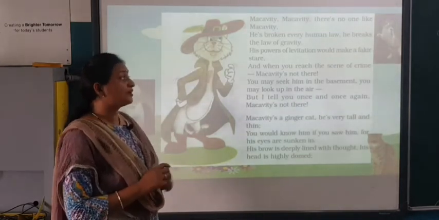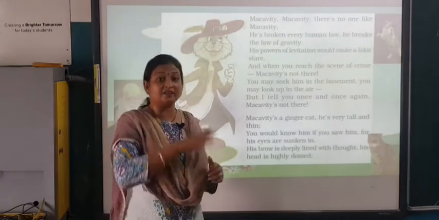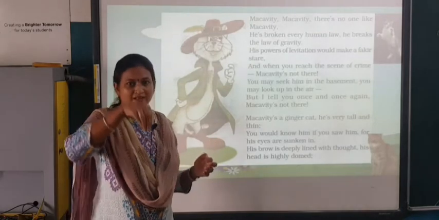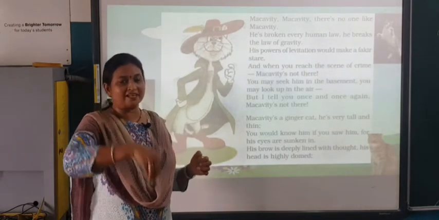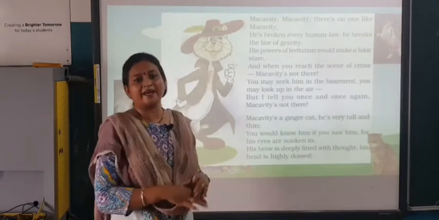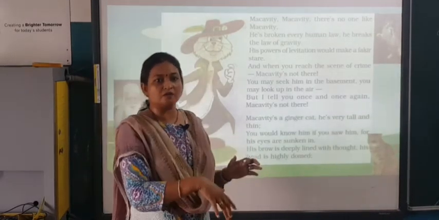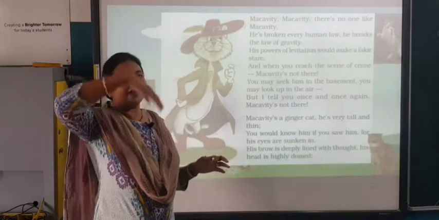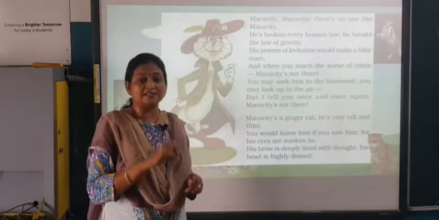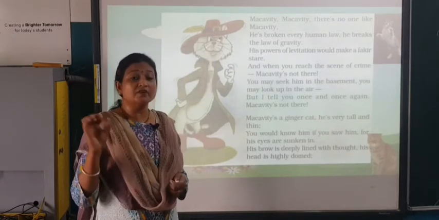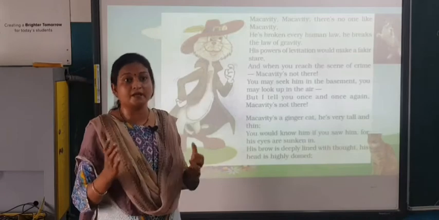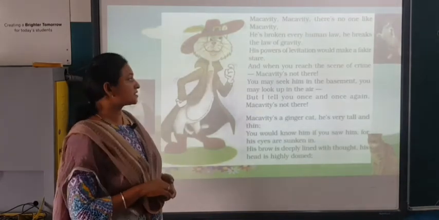His powers of levitation, levitation means flying on the air, make a fakir stare, means it's breaking the law of gravity, and it's compared with saying that the way the cat jumps and moves around, it is hanging in the air, floating in the air. And even a fakir, you know fakir, it's Hindi word which means that even the learned person will continuously stare at what this cat is doing.